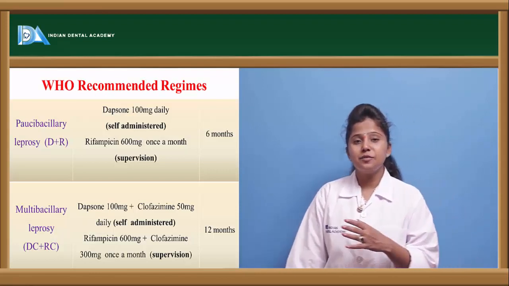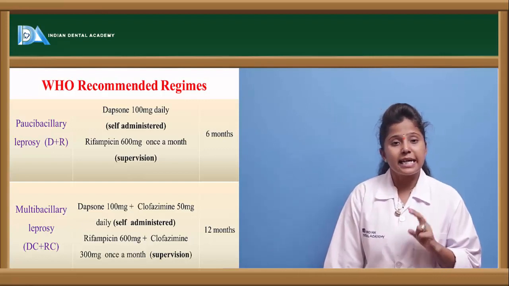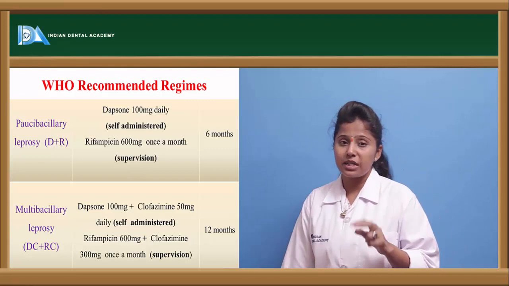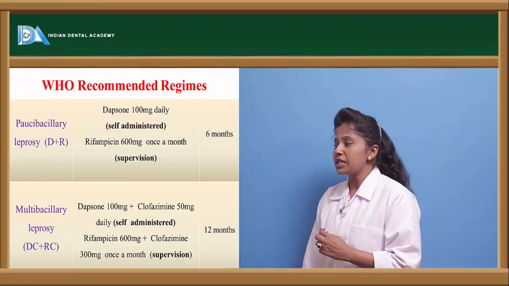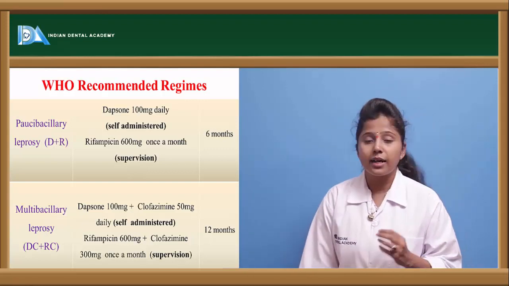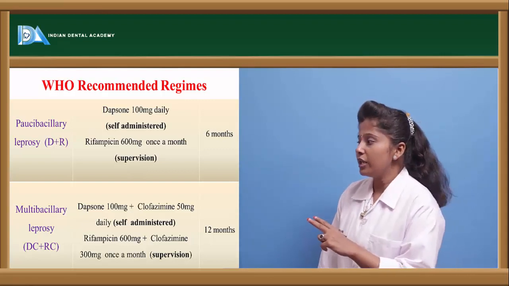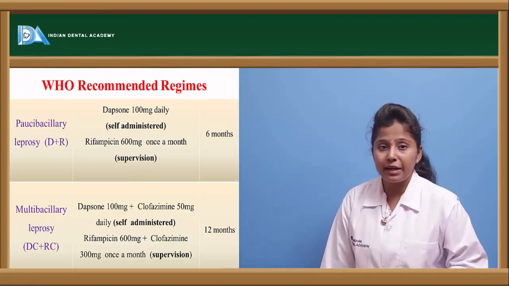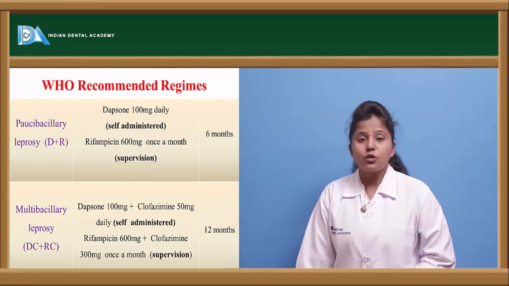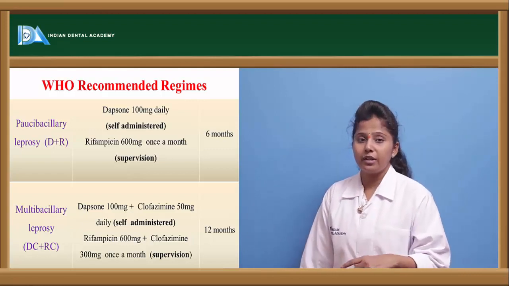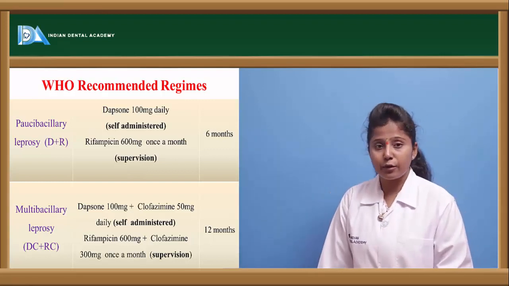Let us see what are the multi-drug regimens recommended by WHO, because WHO has categorized leprosy into paucibacillary as well as multibacillary. In paucibacillary leprosy, the drugs recommended are dapsone and rifampicin, given in combination. Dapsone is given at the dose of 100 mg daily, with rifampicin at the dose of 600 mg once a month. The dose of rifampicin should be monitored and given under supervision only. The duration of this therapy is almost 6 months.